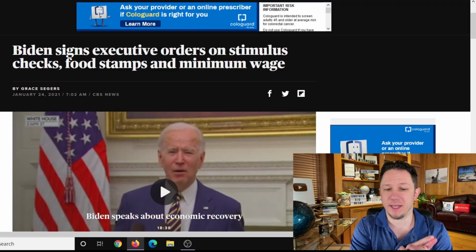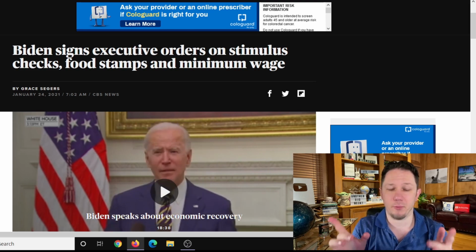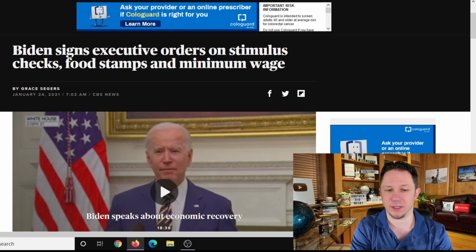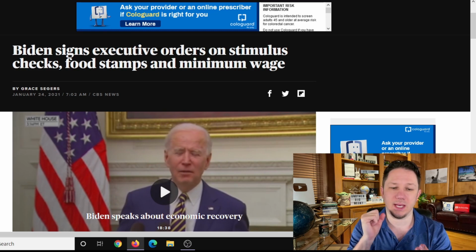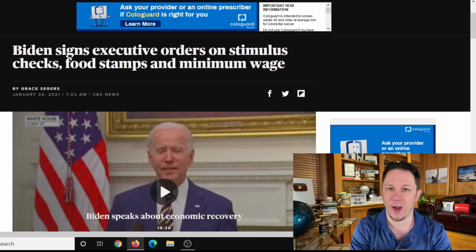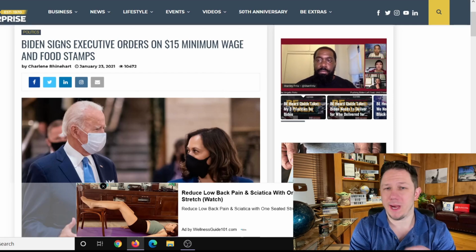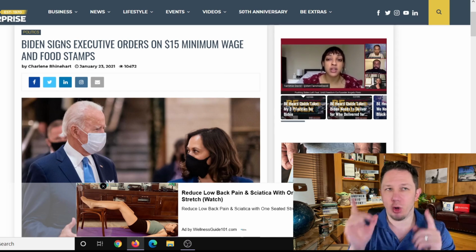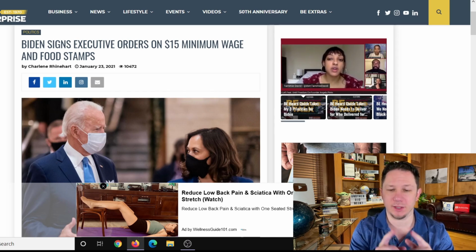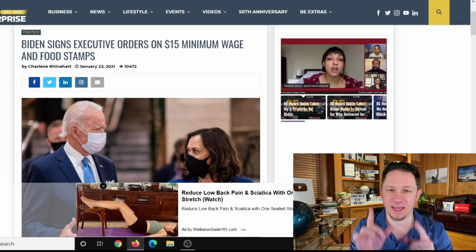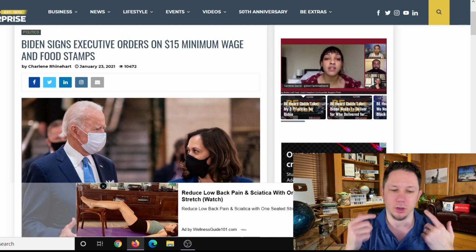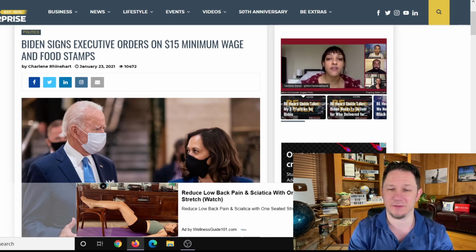Next up, let's talk about some of the executive orders and the food stamp raise and the different stimulus packages that have already been passed through presidential executive order. So, number one, I want to talk about the executive order on the minimum wage raise. Joe Biden has signed an executive order for a $15 minimum wage, but it only applies to federal contractors and federal agencies at this point. So basically, any federal agency has to raise their minimum wage to $15. And also, if you're a federal contractor, then your pay gets raised to at least $15 also.